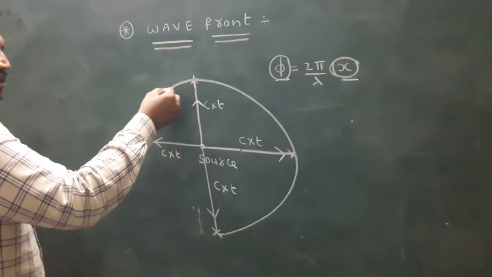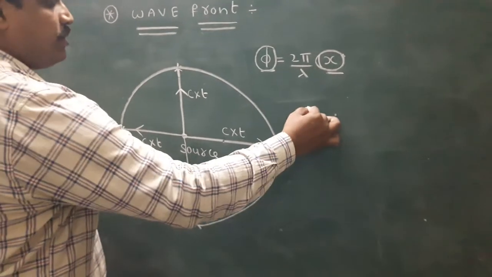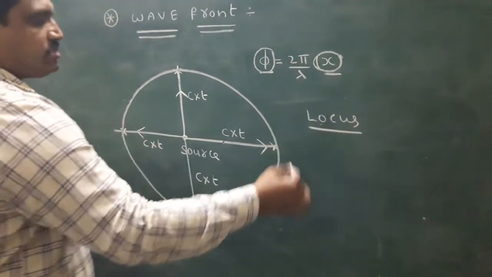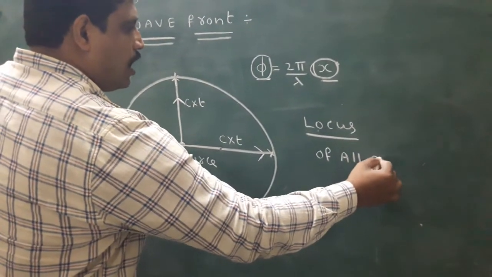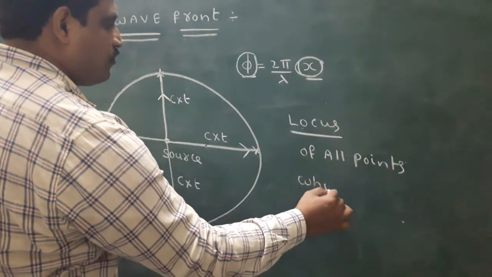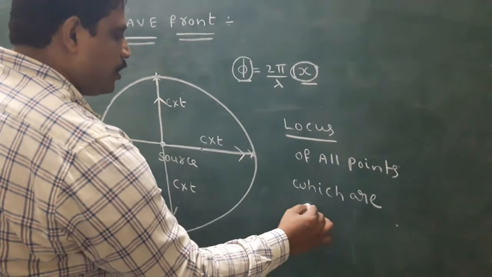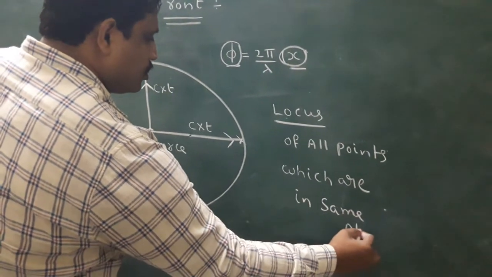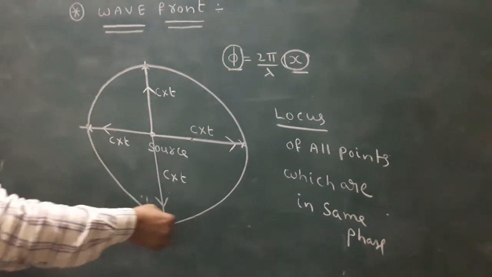When these same phase points are joined, in mathematics this is called a locus. Locus of all points which are in the same phase. This is called wave front.